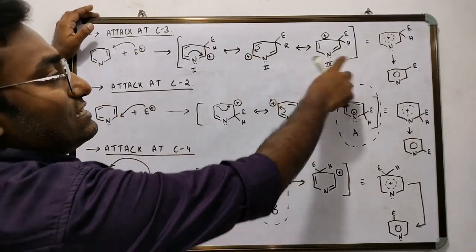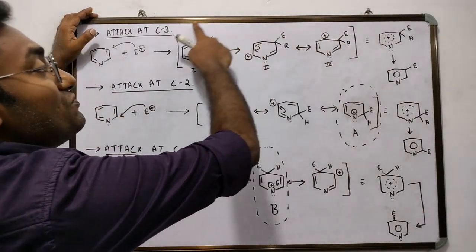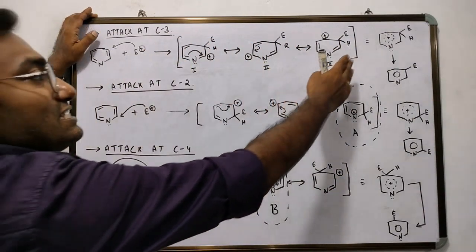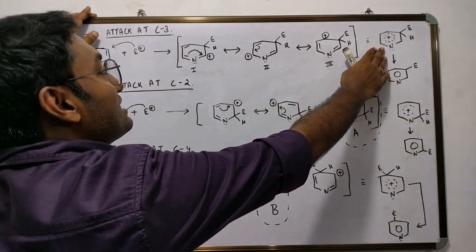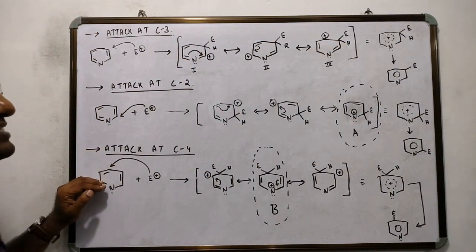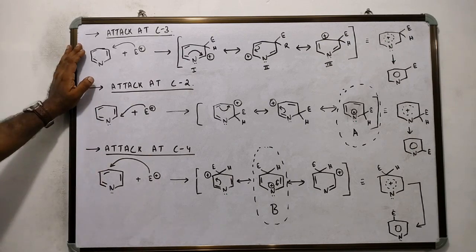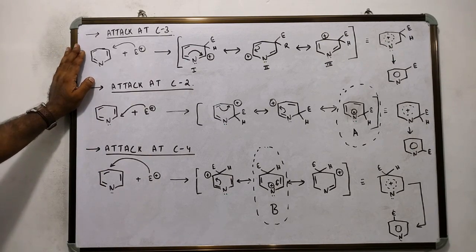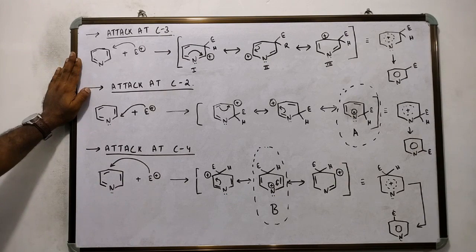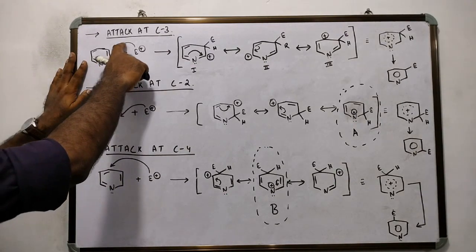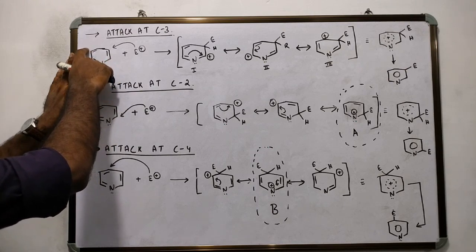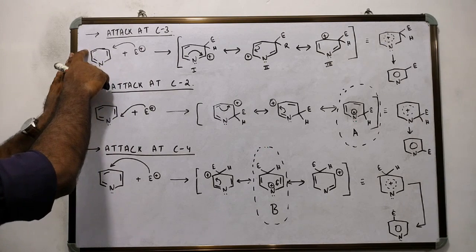On the other hand, the resonance hybrid structure is a combination of 3 resonating structures for attack at C3. Thus, the resonance hybrid structure of the intermediate cation at C3 is more stable than at the C2 and the C4 position. Therefore, attack at the C3 position is preferable and it is the 3-substituted product that predominates. In case the third position is filled, attack would take place at the other available beta position relative to the nitrogen atom, which is the 5th position.